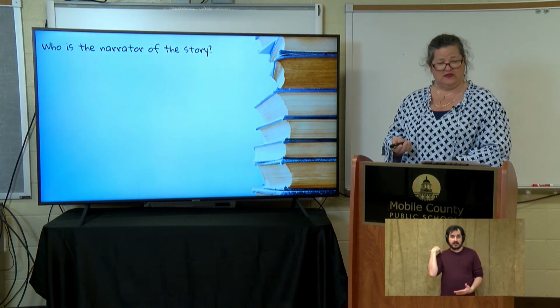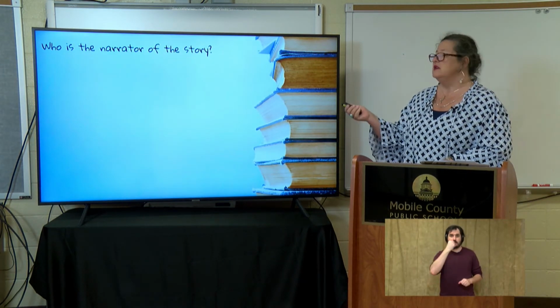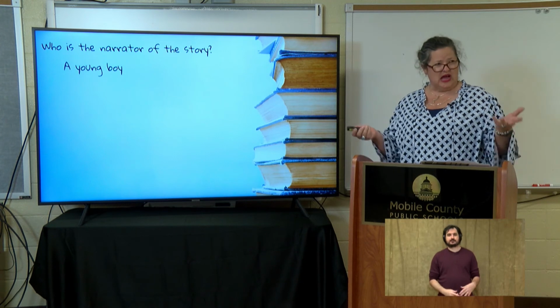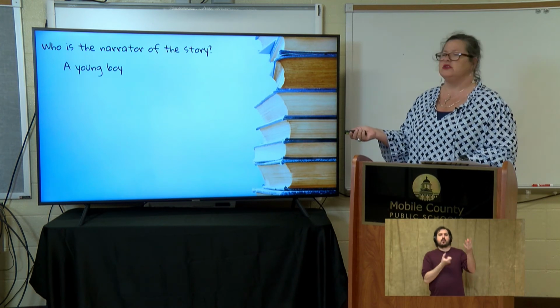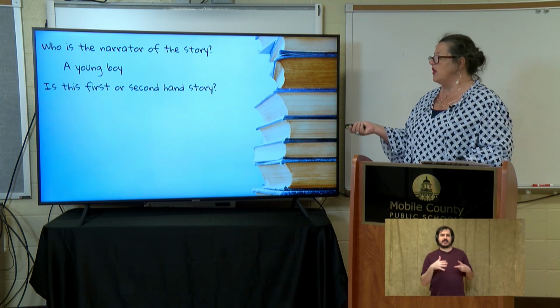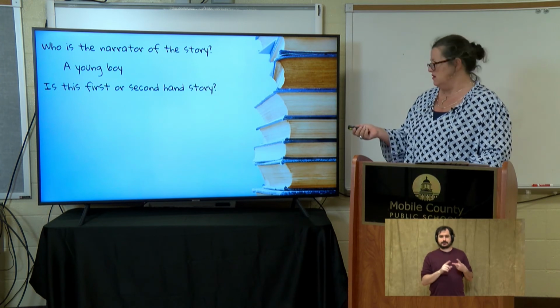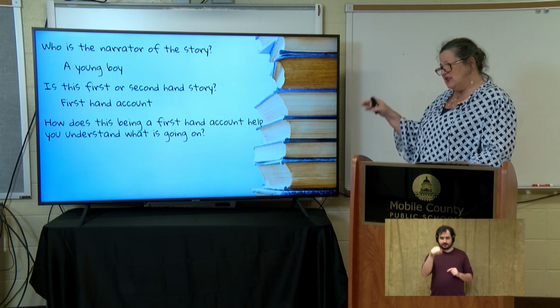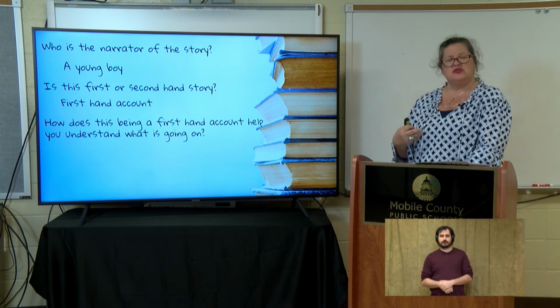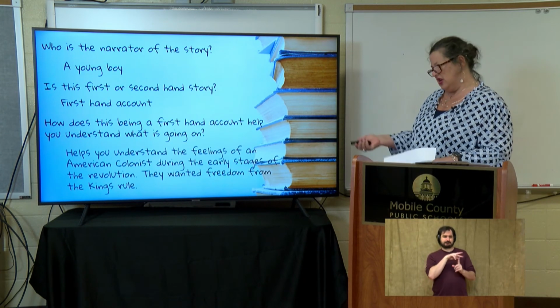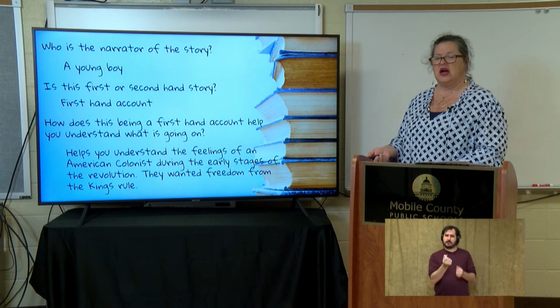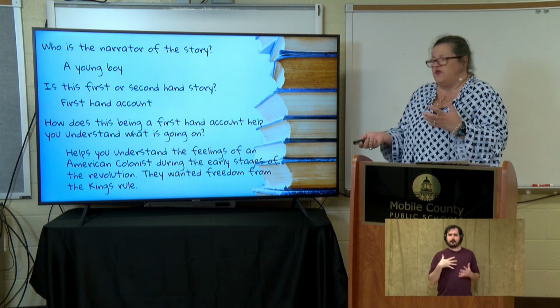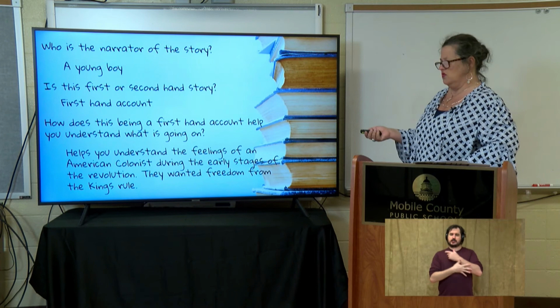Who's the narrator of that story? Yes, it was a young boy. Was he a colonist or was he British? He was a colonist. Is this a first-hand or a second-hand story? It's a first-hand account. And how does it help you understand? Well, it helps you understand the feelings of the American colonists during this time. He wanted freedom. He didn't want to be under the king's rule.